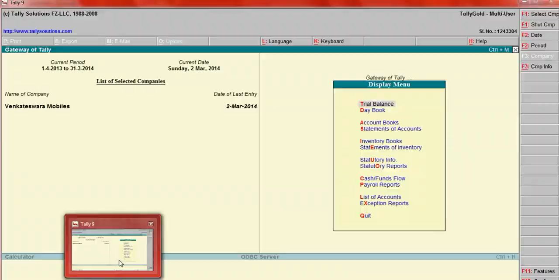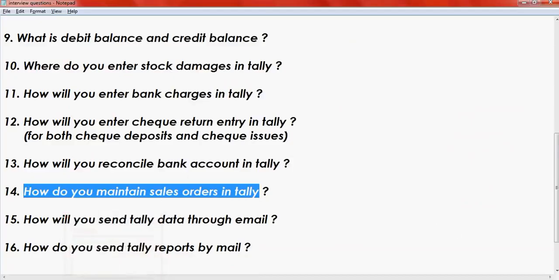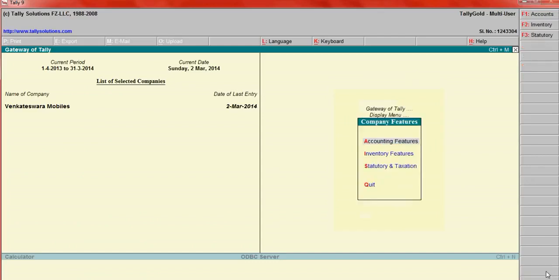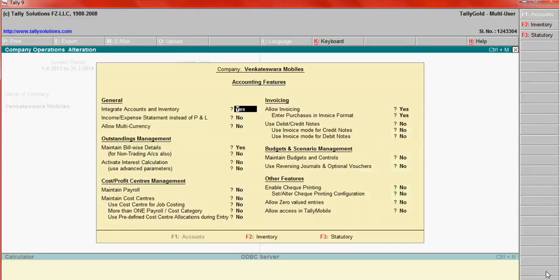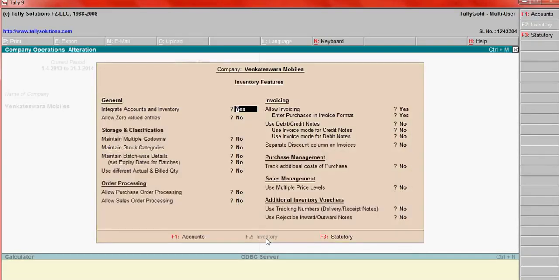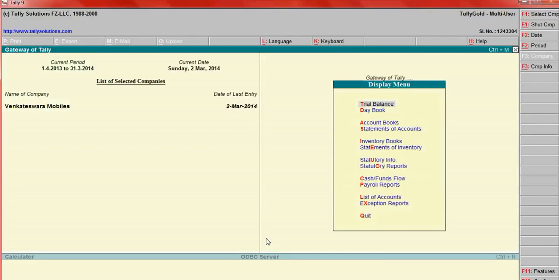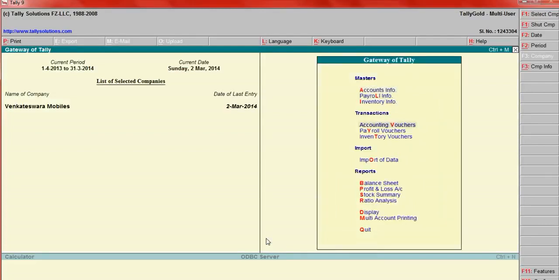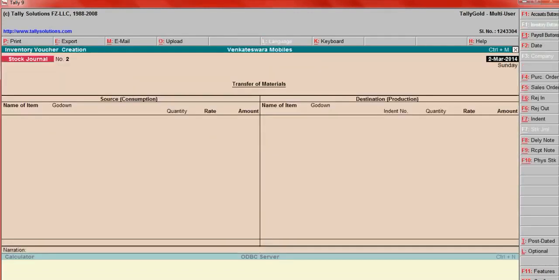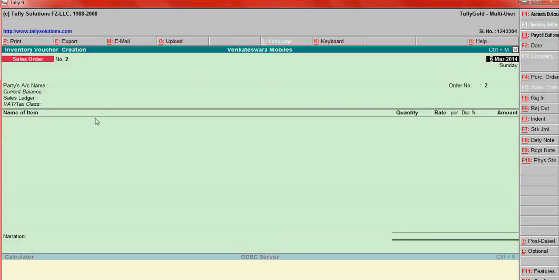before doing this process, go to Tally, F11 Features, Accounting Features, F2 Inventory Features, then say here Order Processing, yes. After that, purchase order and sale order you have to enter in Inventory Vouchers, with the party name, just like sale entries, sale invoice.